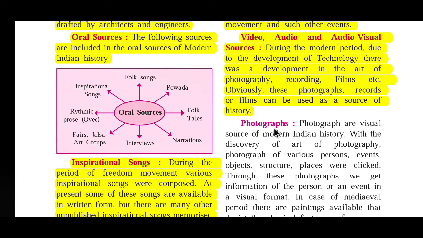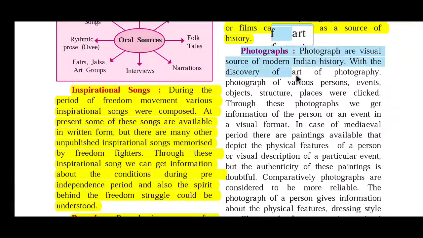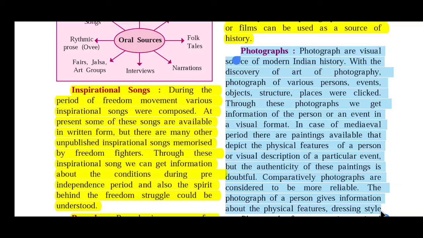The first one is photographs. Photographs are a visual source of modern Indian history. With the discovery of the art of photography, photographs of various persons, events, objects, structures, and places were clicked. Through these photographs, we get information of the person or an event in a visual format.